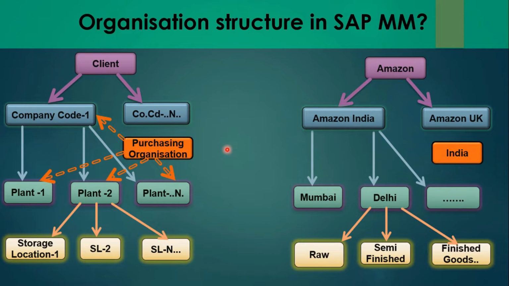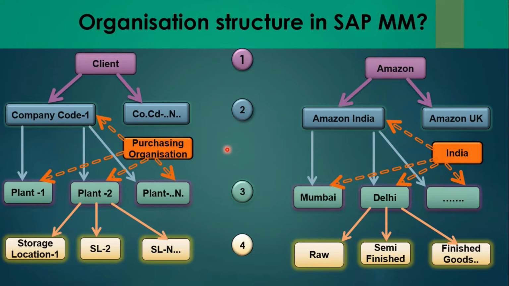So this is how exactly the organization structure or enterprise structure looks like. Then, as I told you, there are hierarchy and various levels in any organization structure. So let's consider client is at level 1 in the hierarchy, then company code at level 2, then plant at level 3, and storage location at level 4.